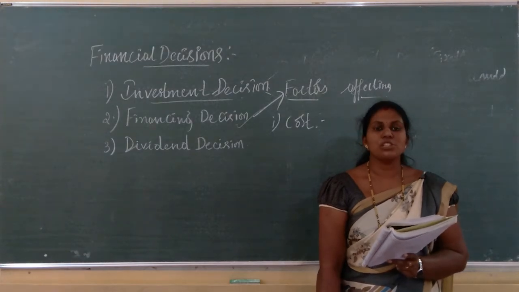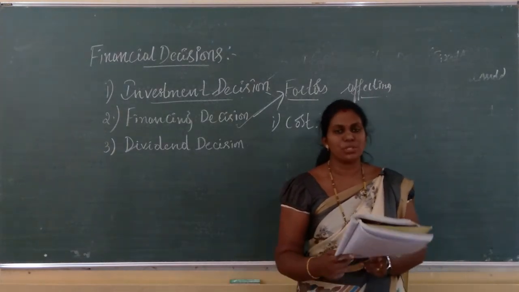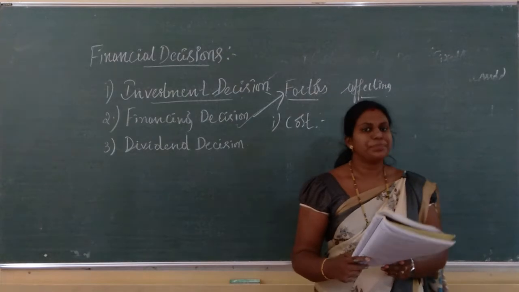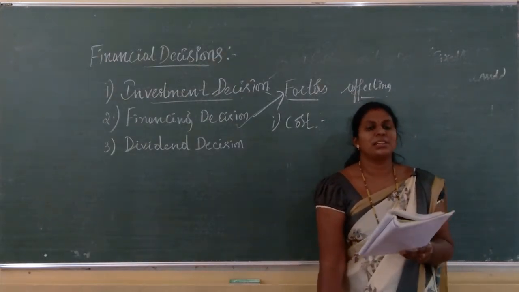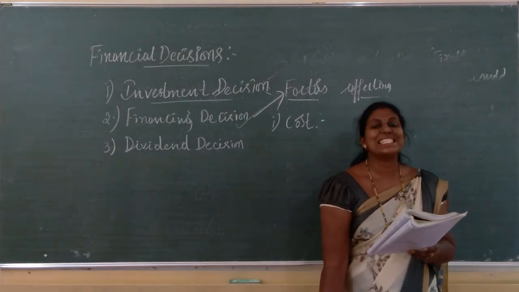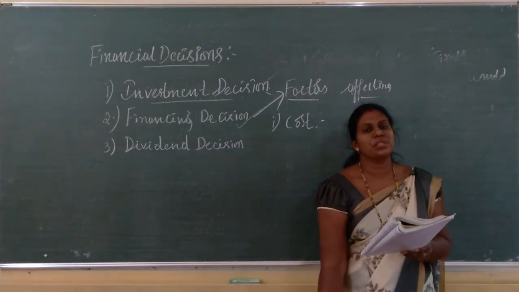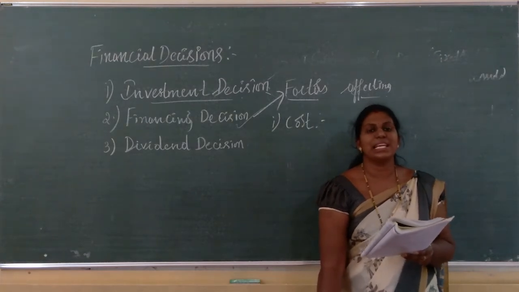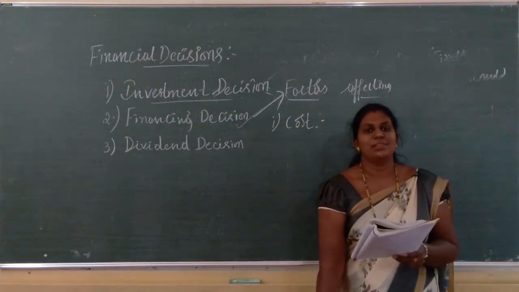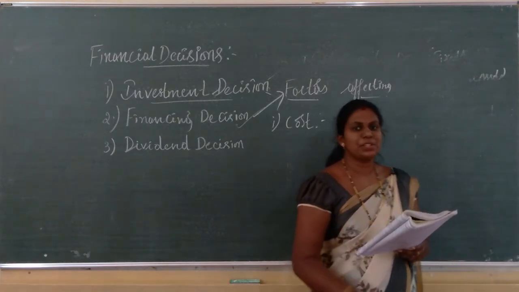Okay, the cost of raising funds through different sources is one of the factors affecting the financial decision. So here the financial manager chooses a source which is cheapest. So he has to choose the source which is cheapest for the business, because the lower the money spent on raising funds, the better. So they have to choose the cheapest source.